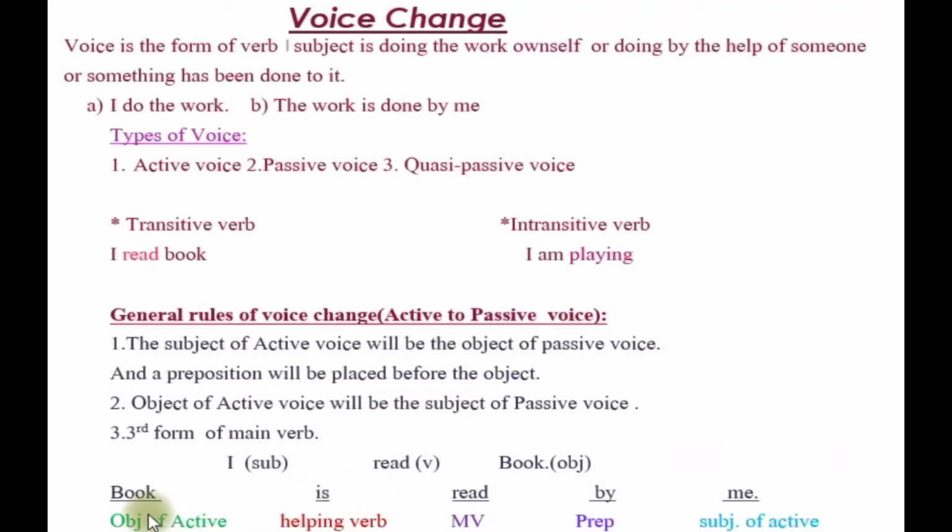Here book has taken the helping verb is, and then the third form of the main verb, read. Then a preposition will be taken before the object. The subject of the active voice will be the object of the passive voice. Here it is in object form, me, because it is object now, and a preposition, by, is placed before the object me.